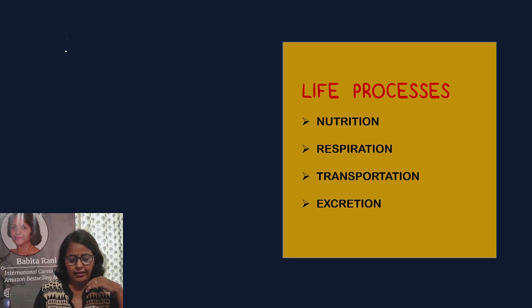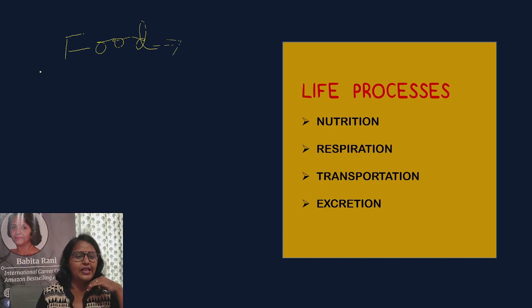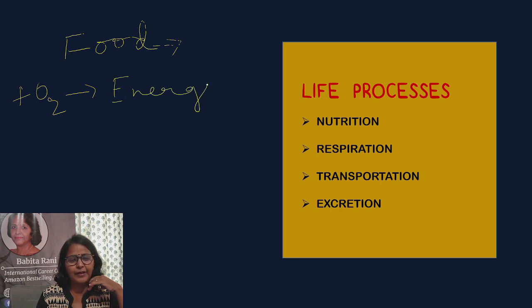But in nutrition, what do we take from the environment? We take food from the environment. That food, after digestion, the process in case of human beings being known as digestion, is mixed with oxygen to produce energy, and this we will study in respiration.